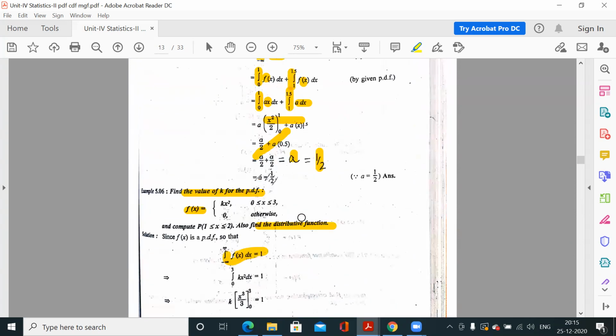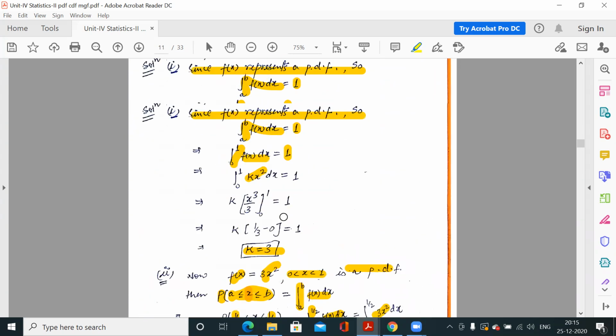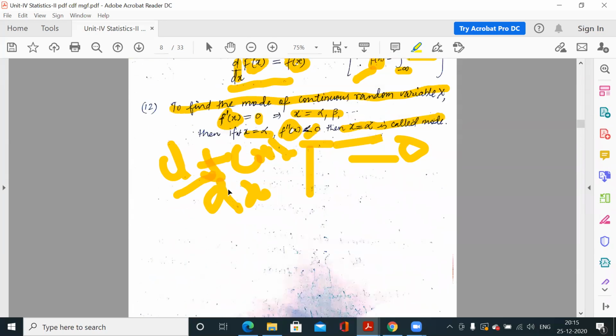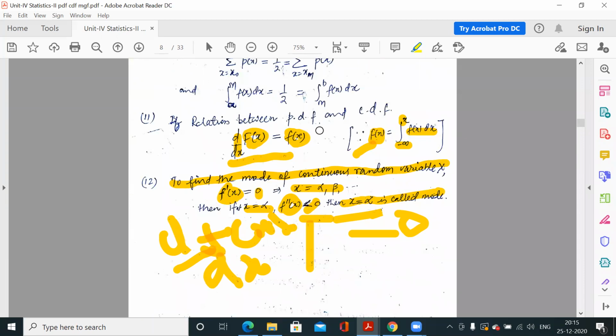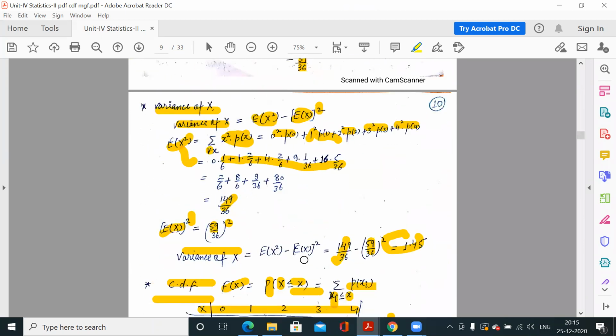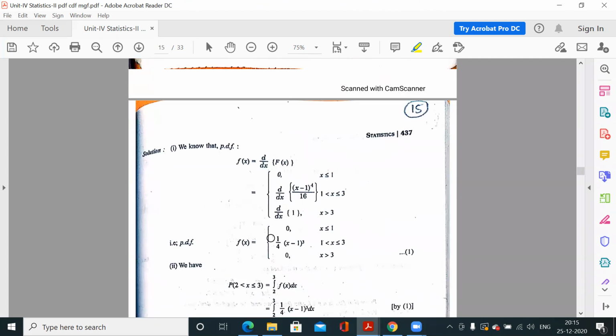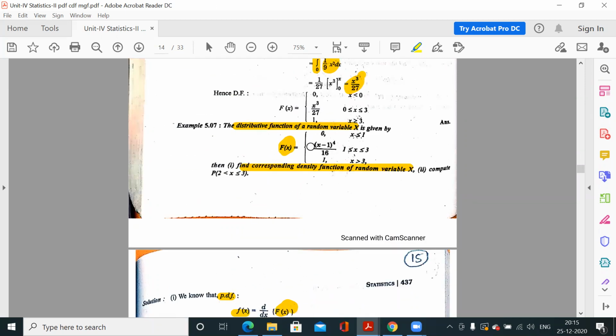So if you remember the last property, the relation between PDF and CDF, this. So now the CDF is given to you, you have to find out PDF. So you have to differentiate CDF to get PDF. So PDF is fx, which is differentiation of CDF. Now CDF, we have three parts of CDF. So you have to differentiate it. That means you have to differentiate this, you have to differentiate this, you have to differentiate this.